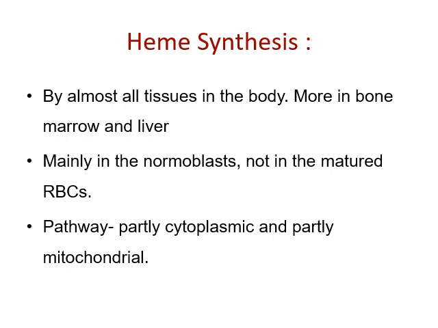And now the organelle where it is actually synthesized. So remember that heme synthesis is partly cytoplasmic and partly mitochondrial. Why? Because some of the steps occur in the mitochondria and some occur in the cytoplasm. For example, steps 1, 5, 6 and 7 occur in mitochondria, and steps 2, 3 and 4 occur in the cytoplasm. Overall 7 reactions are there in heme synthesis.